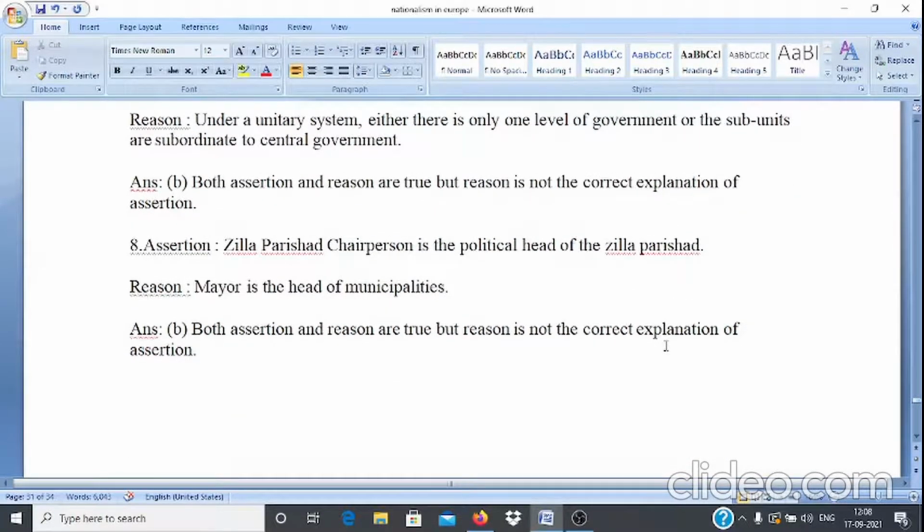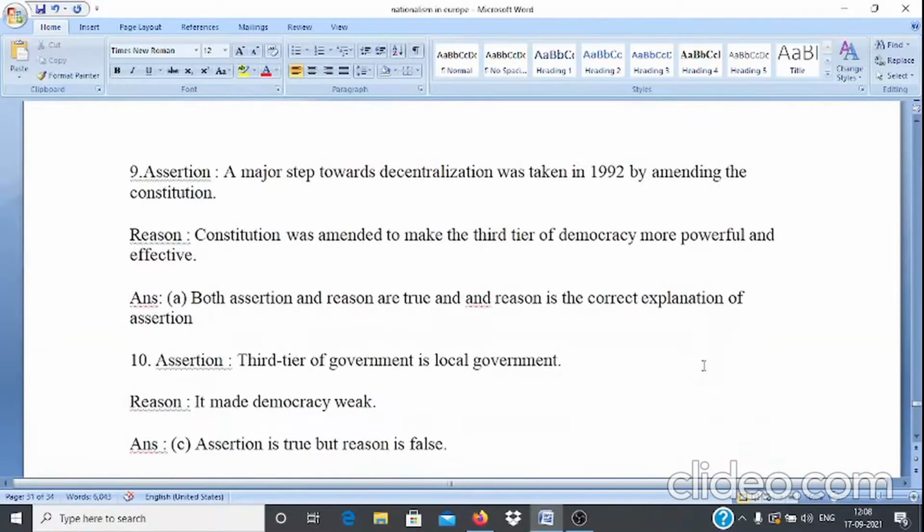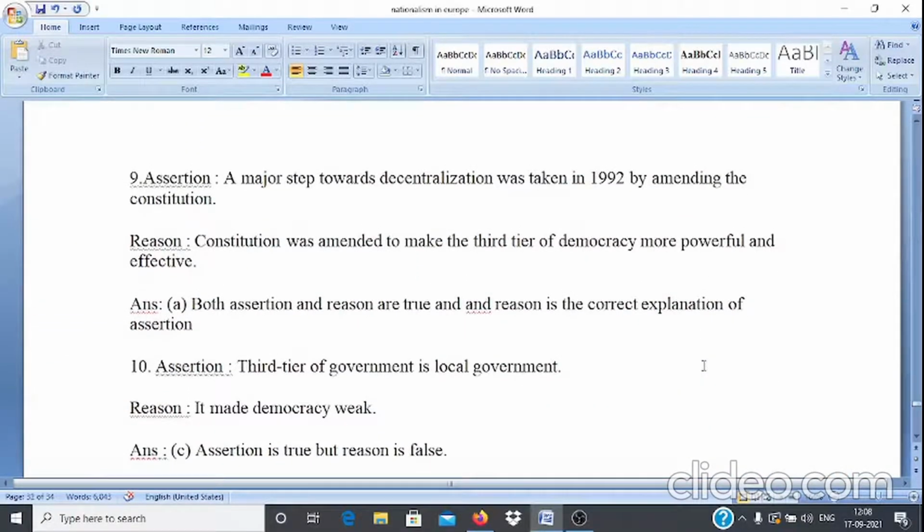Question number 8. Assertion: Zilla Parishad chairperson is the political head of the Zilla Parishad. Reason: mayor is the head of municipalities. Answer is option B, that means both assertion and reason are true but reason is not the correct explanation of assertion.